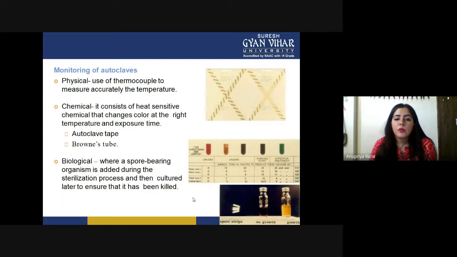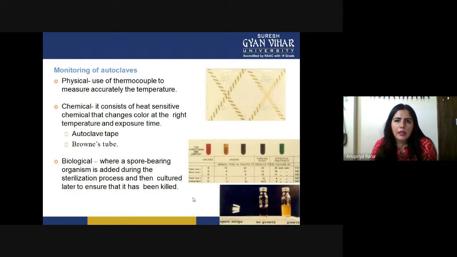Biological, where a spore-bearing organism is added during the sterilization process, and cultured later to ensure that it has been killed. So, if we add something which is spore-bearing, or you can say about to enter a reproductive phase, we can see that particular thing is going to be killed inside by the microorganism.